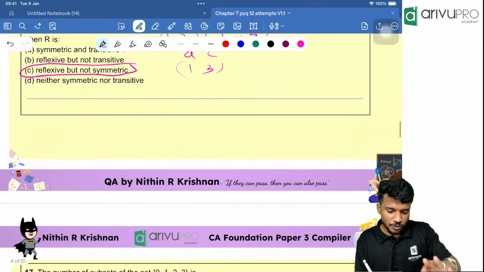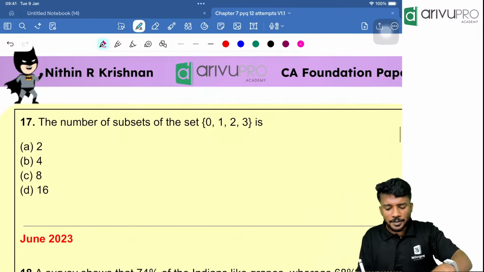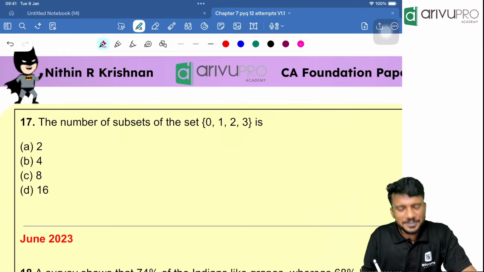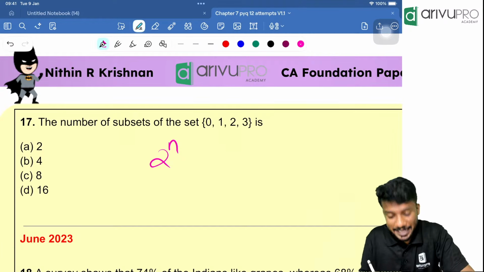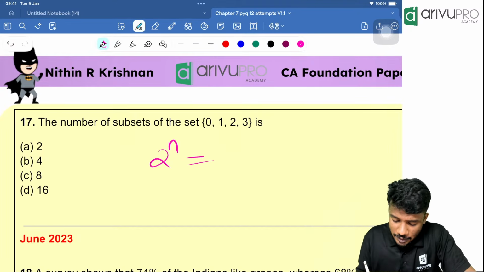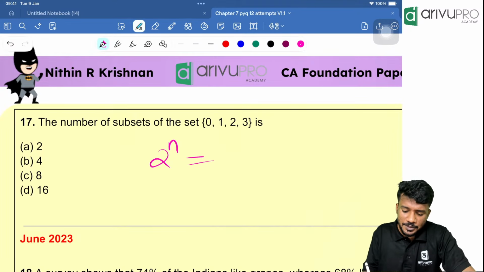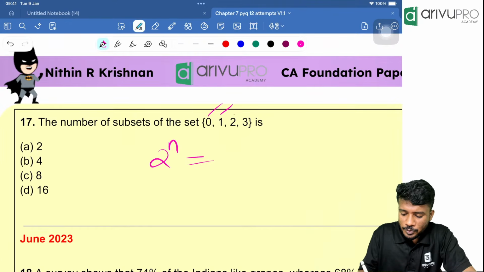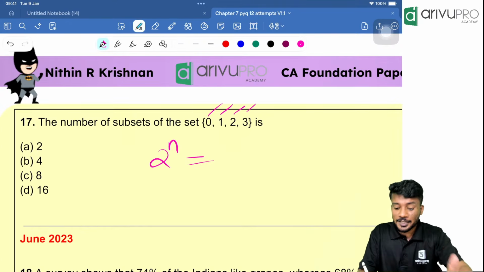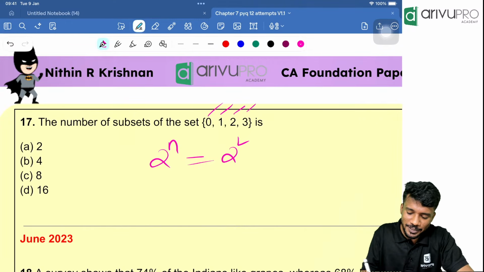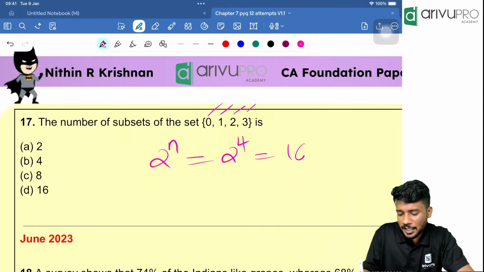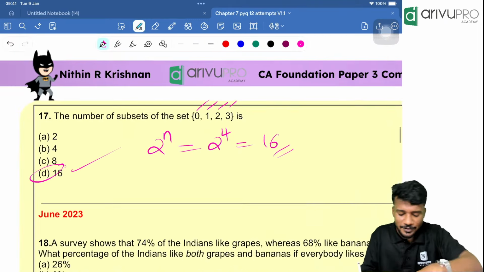Okay. Next question. The number of subsets. What is the formula for subsets? The number of subsets is 2 raised to n. Proper subsets are 2 raised to n minus 1. How many elements are there? 1, 2, 3, 4. 0 is also part of it. So 0, 1, 2, 3. That means 4 elements are there. Answer is 2 raised to 4, which is equal to 16. Option D is your answer.